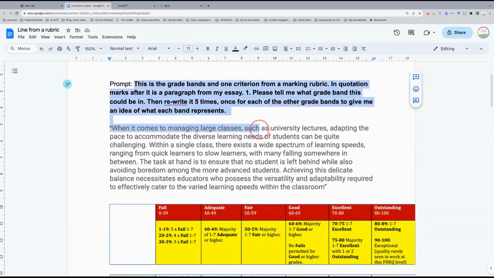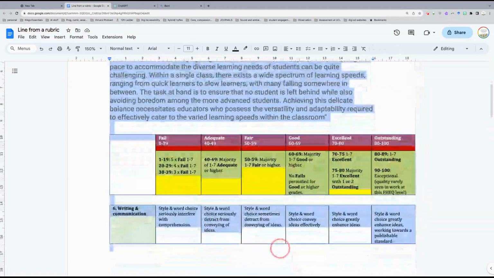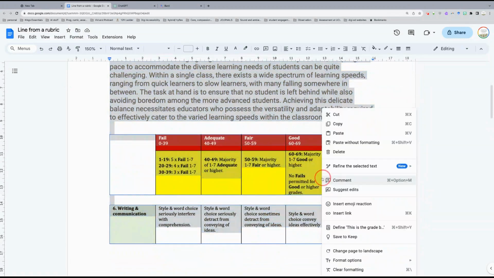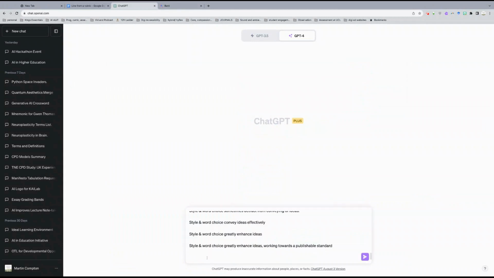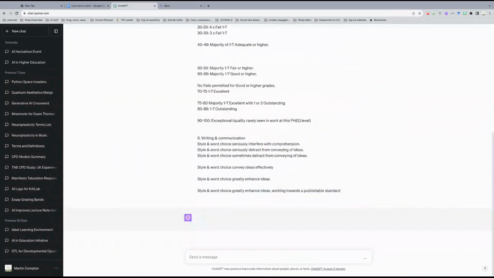So let's give it a try, shall we? What I'm doing is I'm taking not only the text I typed, not only the prompt, but also the entire rubric. And I'm going to go into ChatGPT. I'm using GPT-4 because I want to show you the difference between that and Google Bard.